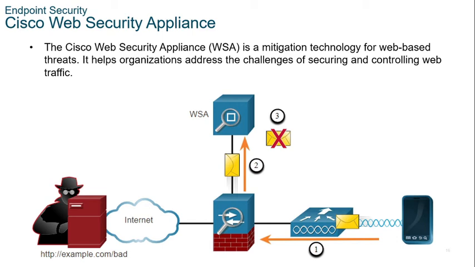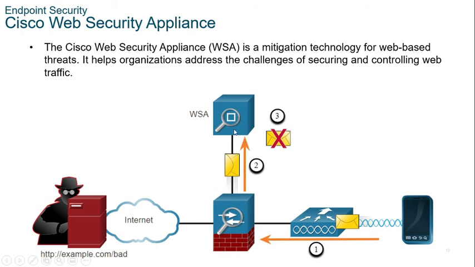In this figure, an internal corporate employee uses a smartphone to connect to a known blacklisted site. You can see this is the smartphone. The user attempts to connect to the website. The firewall forwards the website request to the WSA. So same as with the email and the ESA, this request is forwarded to the WSA appliance.